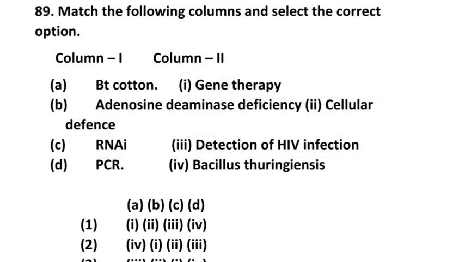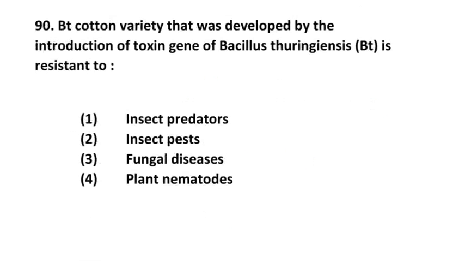Next question number 90. Bt cotton variety that was developed by introduction of toxin gene of Bacillus thuringiensis is resistant to insect predators, insect pest, fungal disease, plant nematodes. Actually, the correct option is this: the toxin gene is used against insect pest. So the second one is the correct answer.